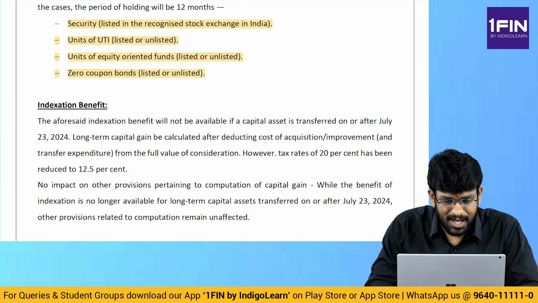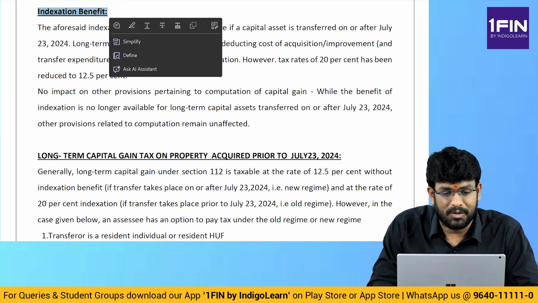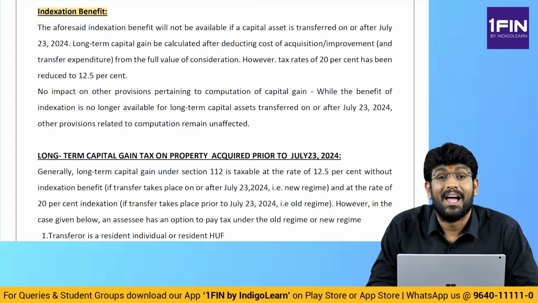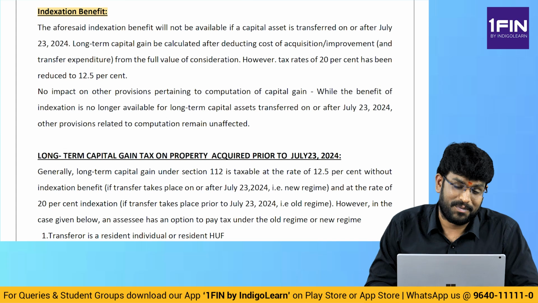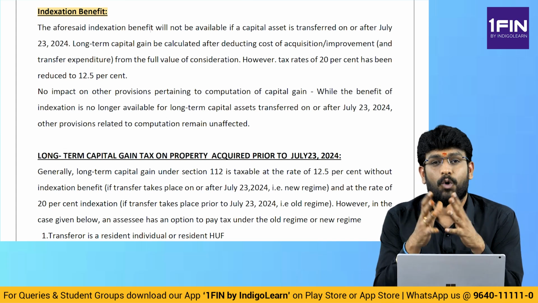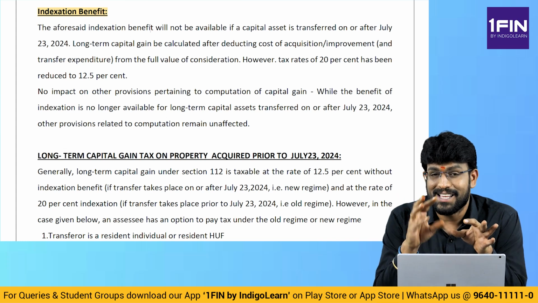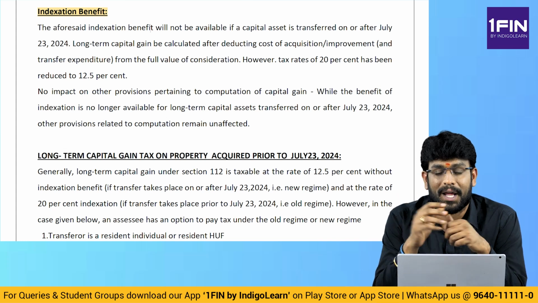Next point: indexation benefit, a very, very important amendment. Most of you would have heard in TV, paper, ads, everywhere. A lot of ads have been given with respect to this. The concept is very simple. Henceforth, when I say henceforth, again the answer is 23rd July, because for capital gains, amendments are effective from 23rd July.